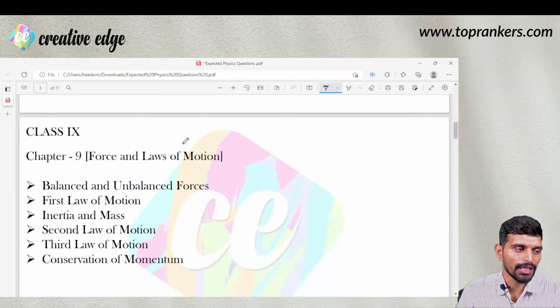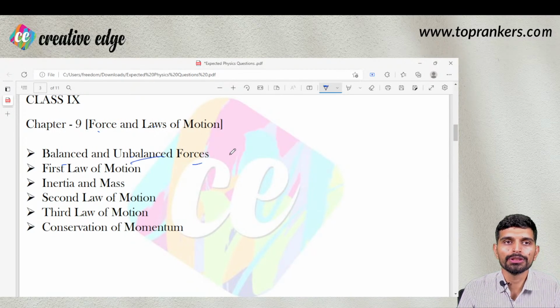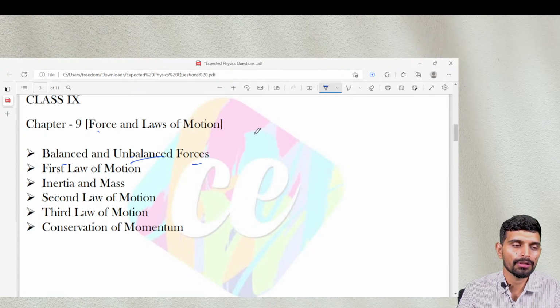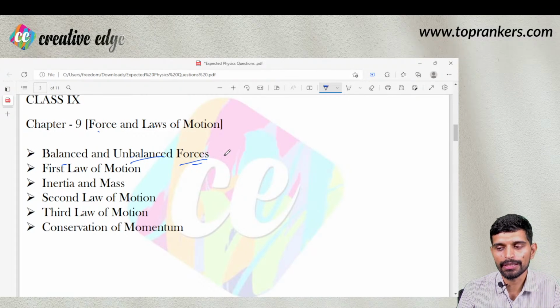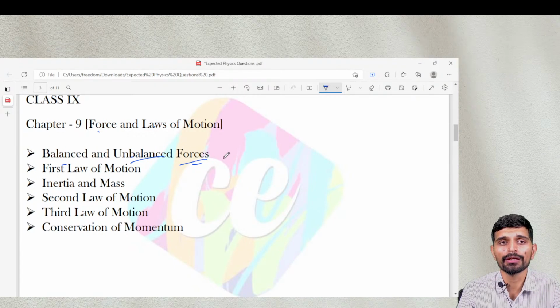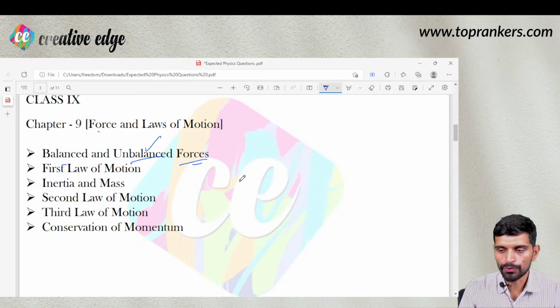Next, chapter number 9, also of class 9, force and laws of motion. So balanced and unbalanced forces. Balanced forces do not put any object in motion. Unbalanced forces are responsible for an object that was earlier at rest, that is at stationary state, being brought into motion, or an object that was moving being brought to rest by applying unbalanced force, right?